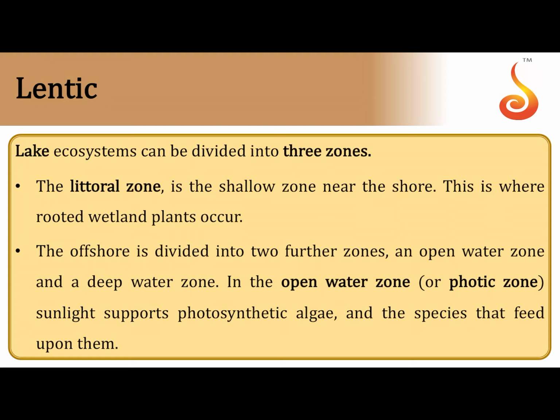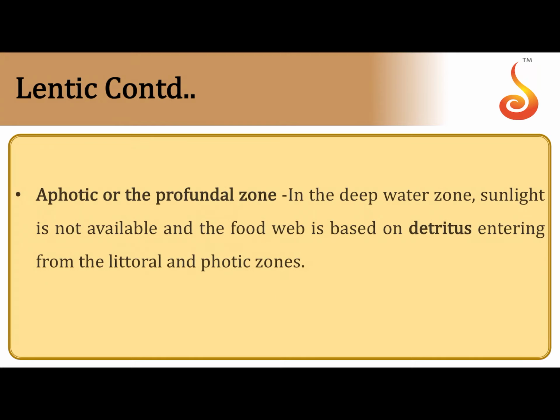Lentic ecosystems, like I told you, include the lake, where there is quite a bit of movement happening, but it is not flowing water as you would expect in the case of a river or a stream. It contains the shallow water zone, called the littoral zone, and the open water zone, called the photic zone. Whatever zone of the lake that you see near the shore is referred to as the littoral zone, and in the center of the lake, the open water zone is referred to as the photic zone.